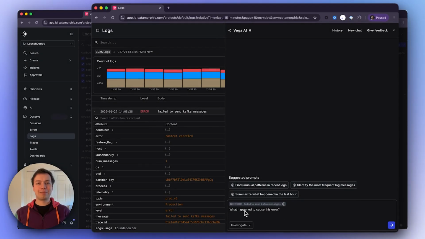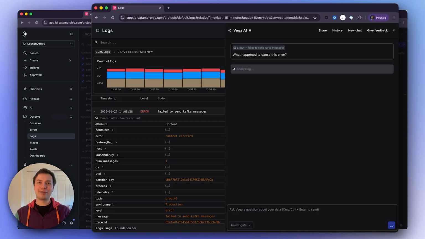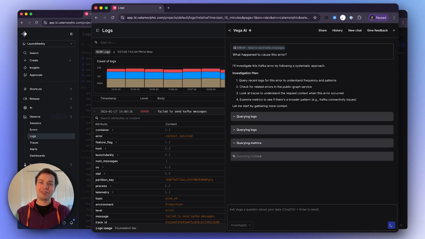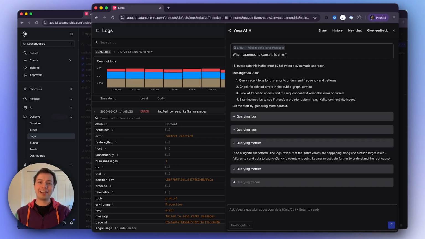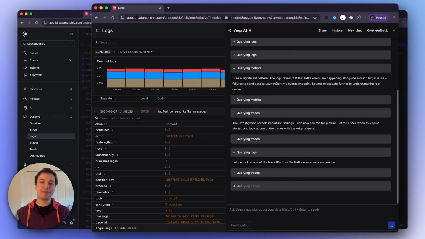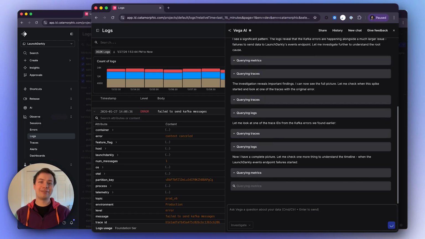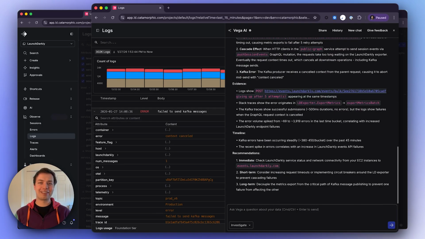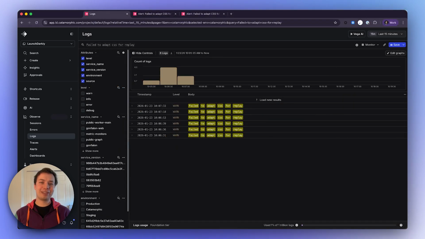Today, we're going to be talking about LaunchDarkly's AI auto investigation feature. In this feature, our AI agent named Vega will automatically wake up when an alert is triggered, and it'll investigate your telemetry, your code base, even user sessions to figure out what went wrong and what you need to do about it before you even get to your desk. So let's dive into an example where this happened just last night.